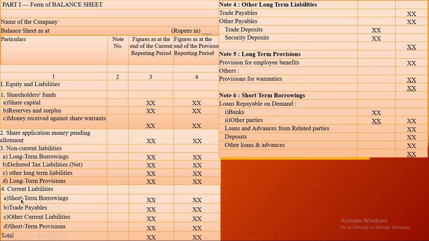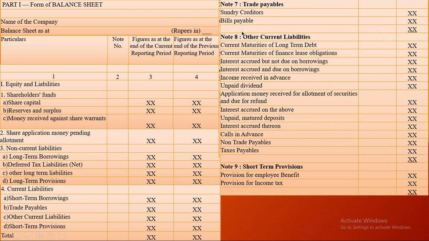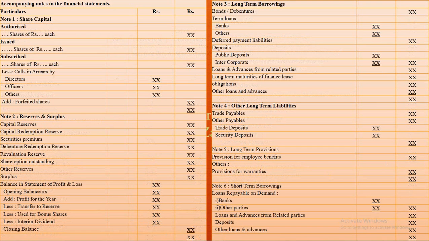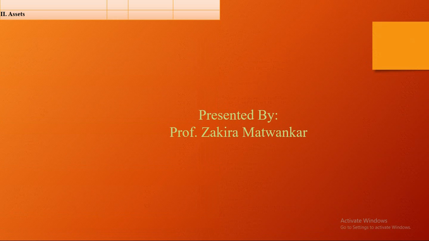Okay, now the next is your current liability. See, trade payables, that is creditor and bill payable का value we have to calculate right here, final amount. Other current liability, see, all these are the other current liability we have to calculate into the notes to account. We have to write the final value here. Similarly, the short term provision also. So these are the liability side, and we have to maintain the long notes to account. See, this is your notes to account का परफॉर्मा। इस तरह से आपको साइड बाय साइड बैलेंस शीट के साथ आपको आपका नोट्स टू अकाउंट भी बनाना पड़ेगा, एंड वी हैव टू गिव द नोट्स का नंबर। देन आई एम डिस्कसिंग असेट.